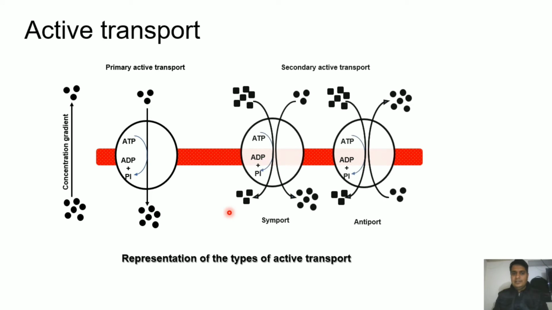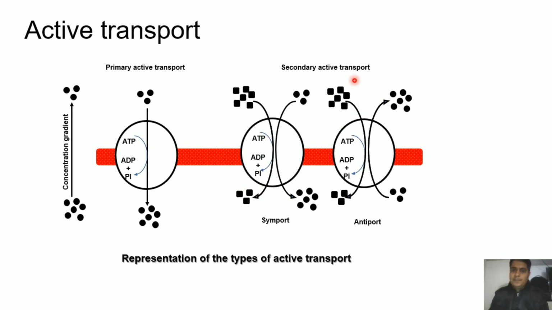So in the second case, another molecule is also working with the molecule of interest, and here this particular molecule is utilizing the potential energy or concentration gradient of this particular molecule and getting available to the other side with the help of this molecule, and this molecule is utilizing the energy.